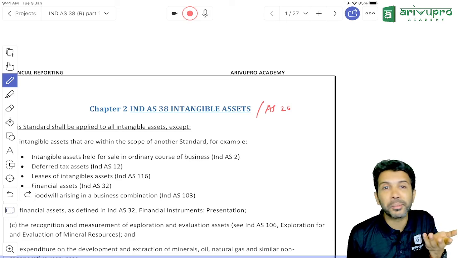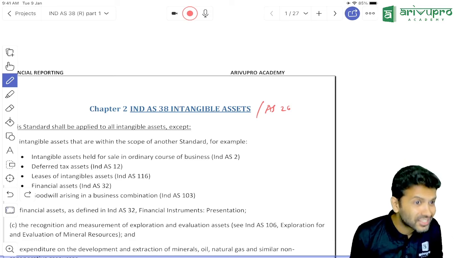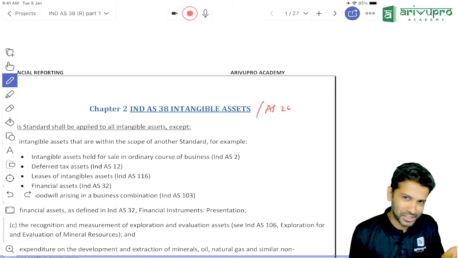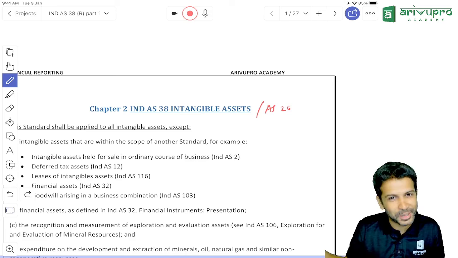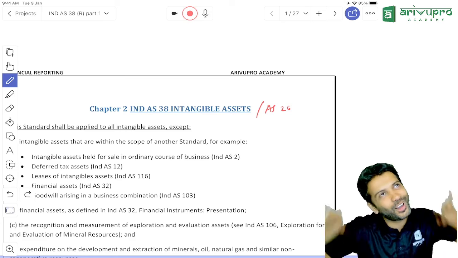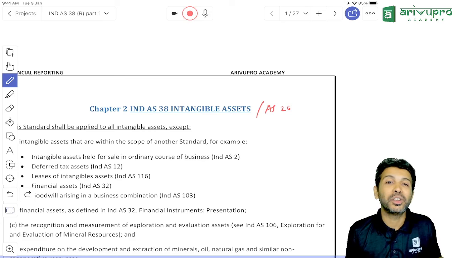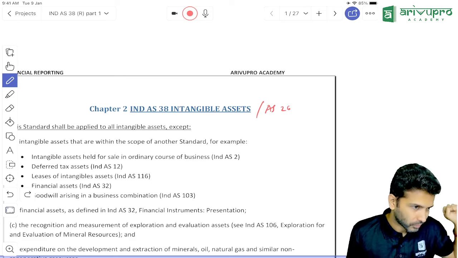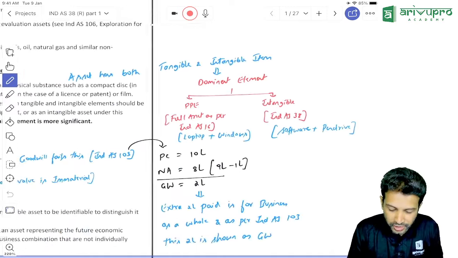Accounting Standard 14 talked about amalgamation, the purchase method and merger method. We solved many problems with many steps. Goodwill will only come when you purchase someone's business. Let's take a small example.